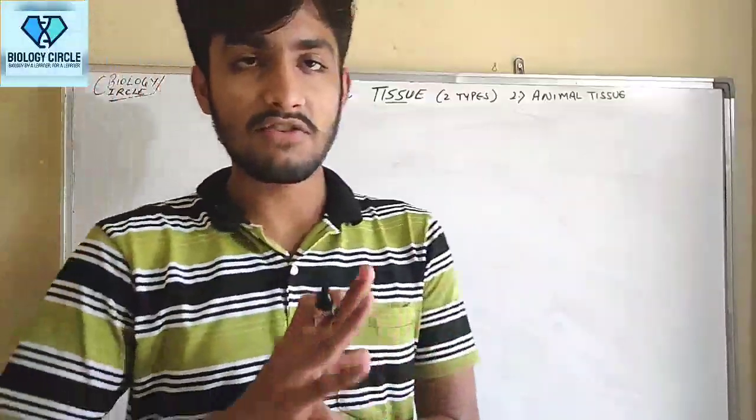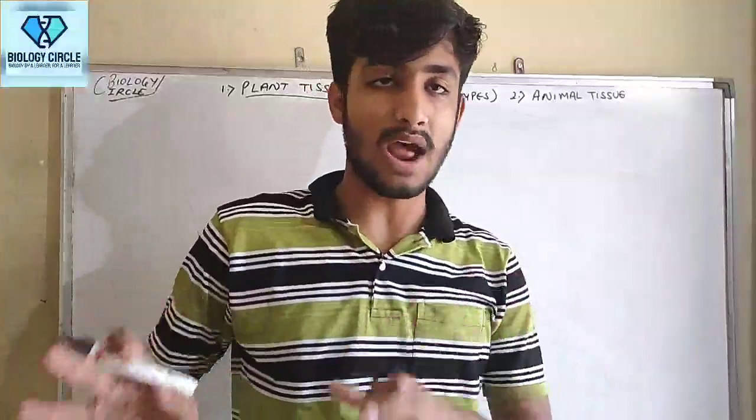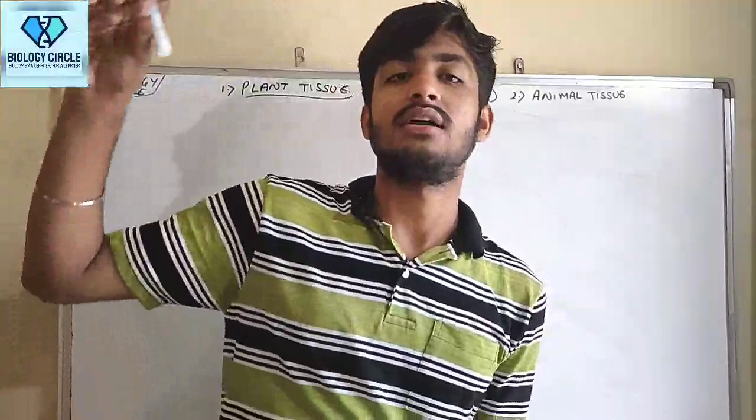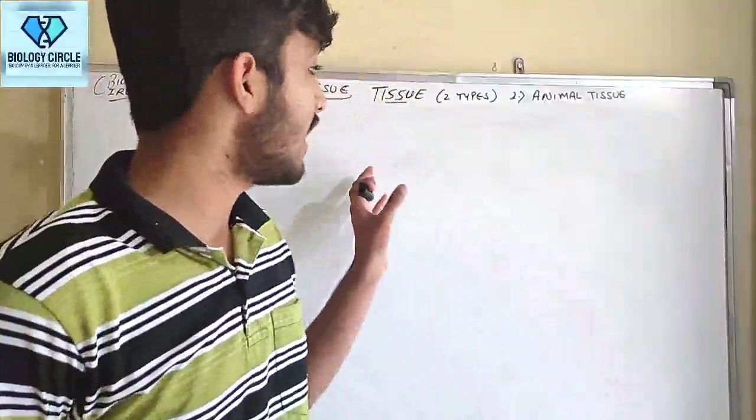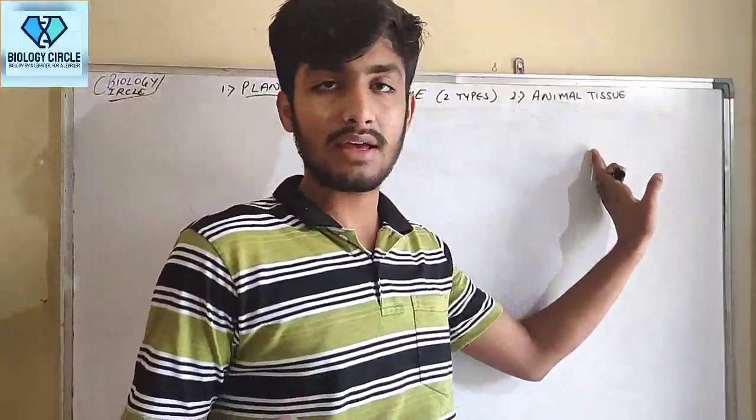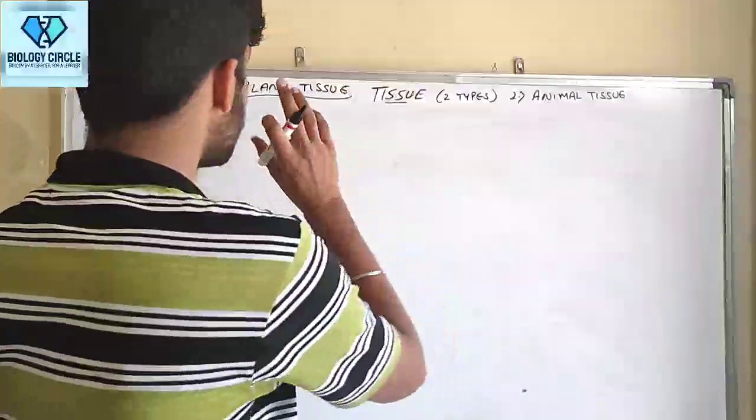In this chapter, first we discuss plant tissue in detail, its subdivisions and the properties of the subdivided groups, and then we come to animal tissue. So let's start with plant tissue.